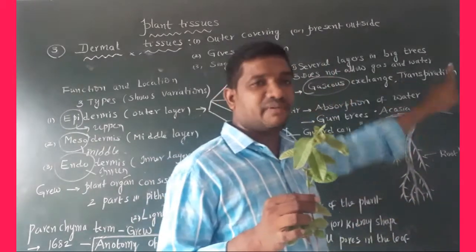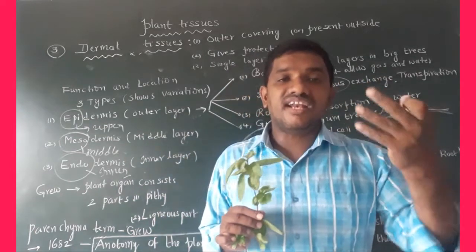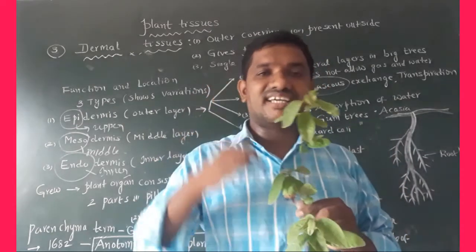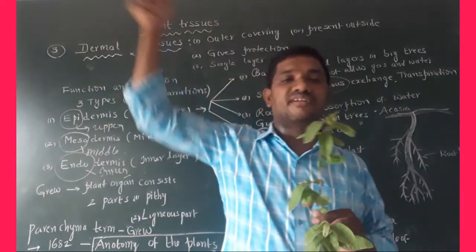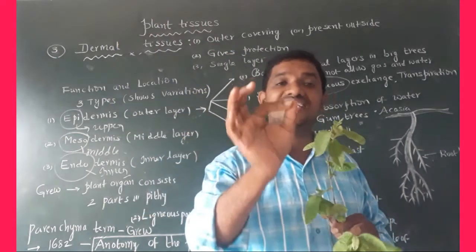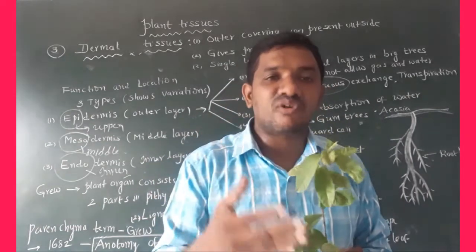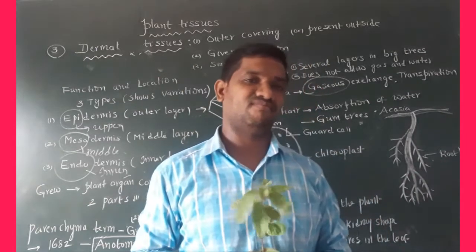Second one is transpiration. What is transpiration? Plants release excess water in the form of water vapor through stomata, which is called transpiration. Simply remember it: excess water released in the form of water vapor is called transpiration.